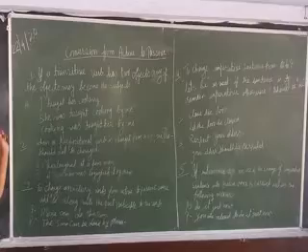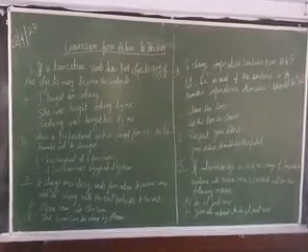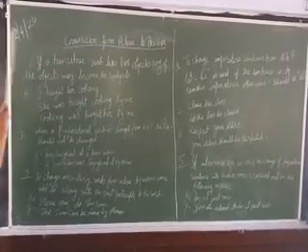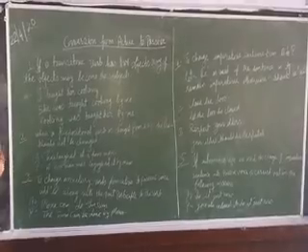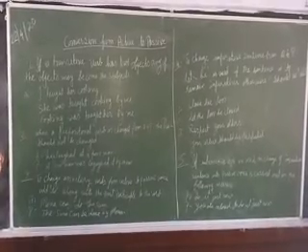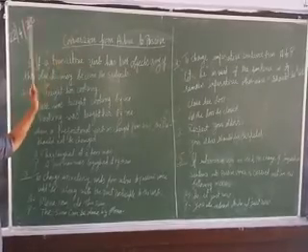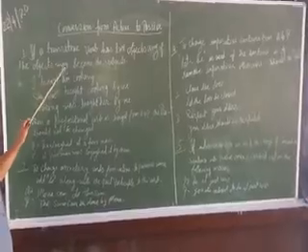Friends, we already learned the formation of active and passive voice, how to form a sentence from active into passive voice. Today we are going to learn the conversion from active to passive, that is, how to change from active to passive voice. First, if a transitive verb has two objects, any of the objects may become the subject.